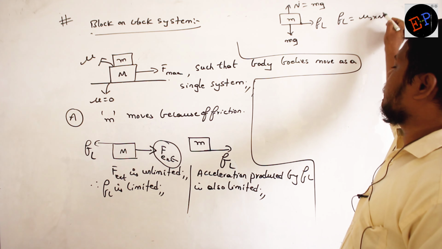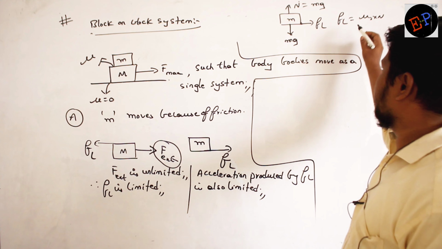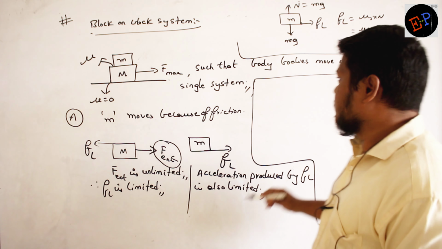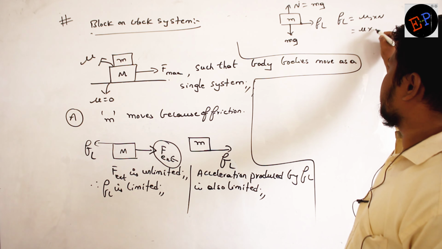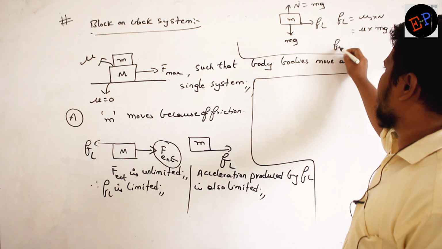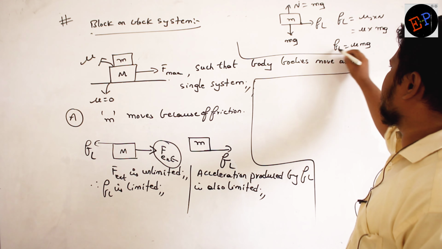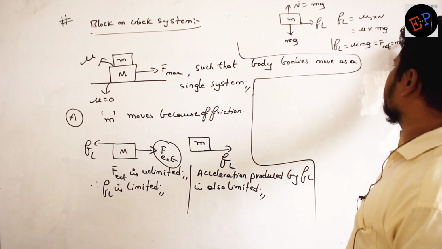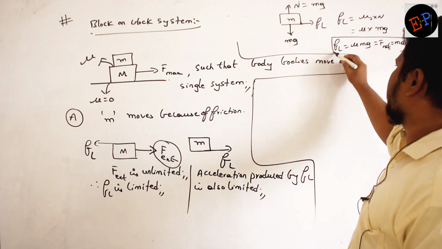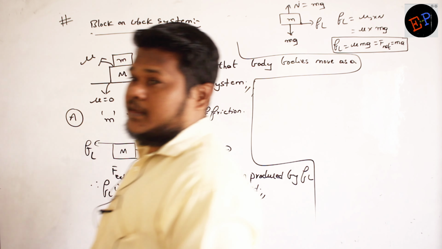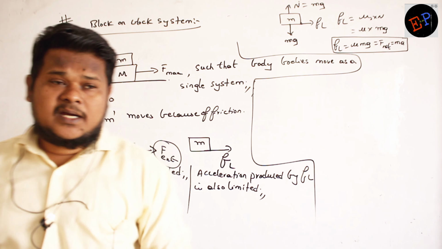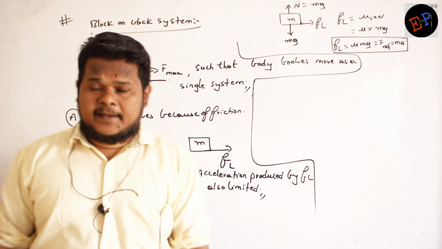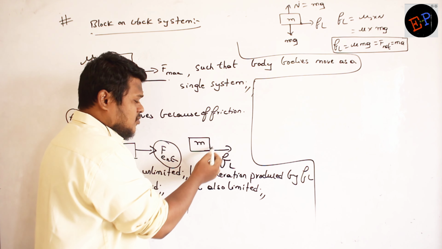What is the formula for FL? Mu s into N. In between small m and capital M there is friction, so mu, and normal reaction is small mg. That's all, no? So FL is equal to mu into small mg, and this one I can call the net force also. Net force is also mass into acceleration. Can I write like this? I have calculated FL and I am saying that FL is the net force also. How can you say? Because on this small m, this is the only force which is acting.